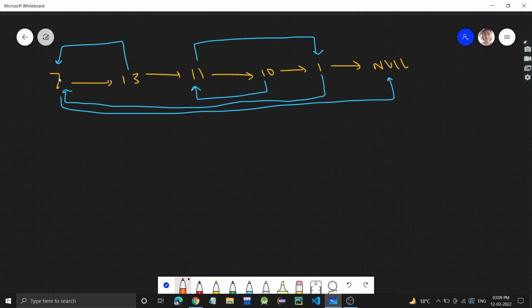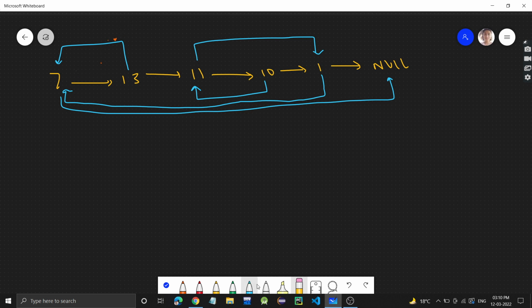So see guys, here yellow is the next pointer, this is your next, and the blue one is the random. So 13's random is pointing to 7, 11's random is pointing to 1. Fine. So see how we will approach this problem.